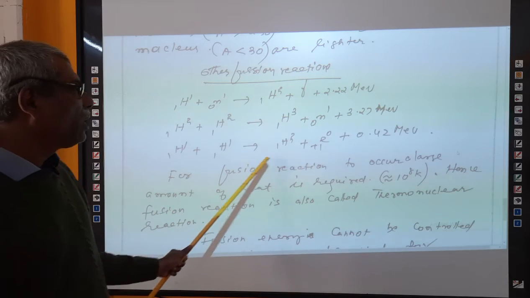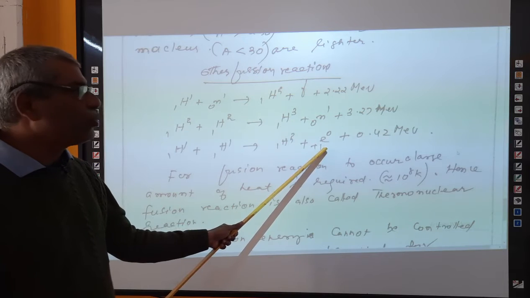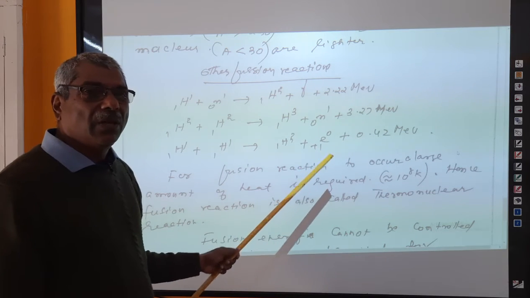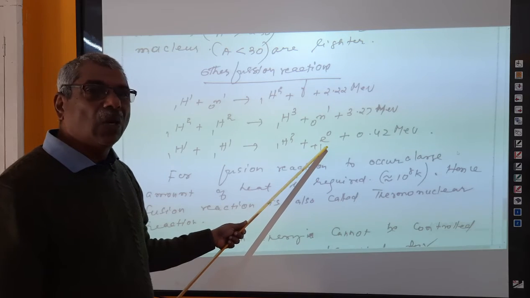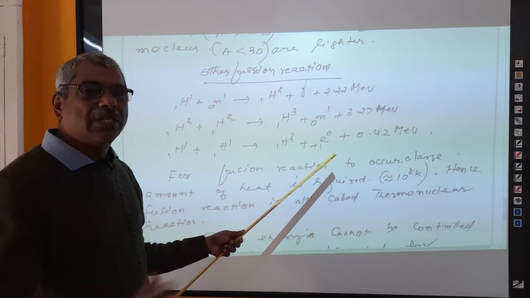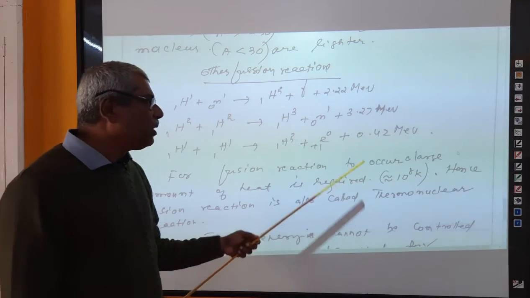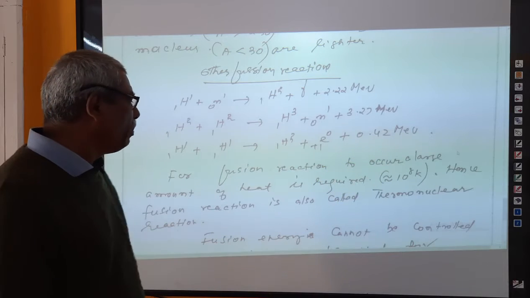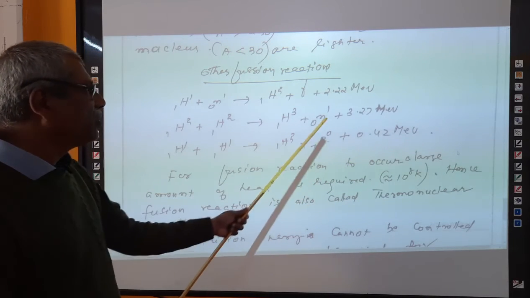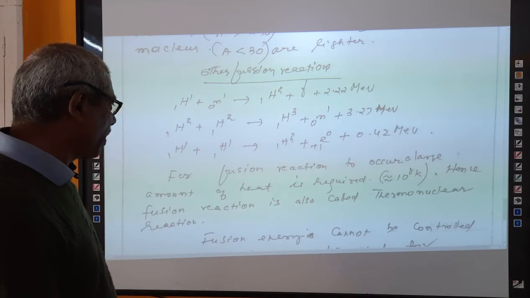Two protons combine to form a deuterium plus a positron. This is the positron, e01. It is called an anti-electron. It is like an electron, but the charge is positive, whereas electrons have negative charge. Plus 0.42 mega electron volts. So this is a positron fusion reaction, this is a neutron fusion reaction, and this is a gamma fusion reaction.